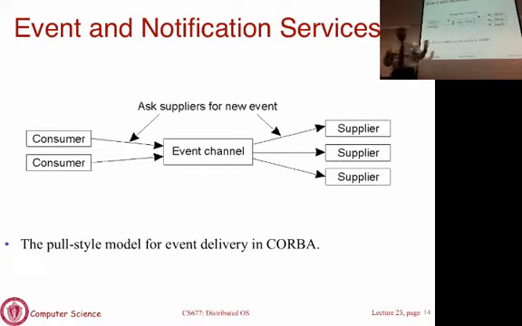Now you can have any combination of push and pull between the event channel and the publishers, and between the event channel and the subscribers. So we saw push and we saw pull, but this could be push and that could be pull, or any combination is allowed. By default you may want to keep it simple and say everything is push or everything is pull, but you can have any combination.